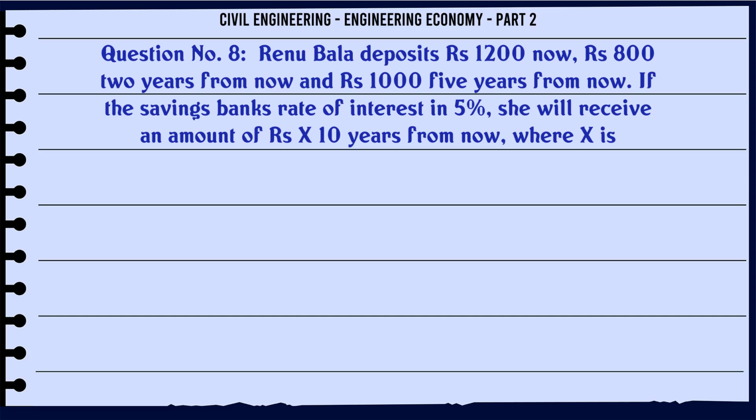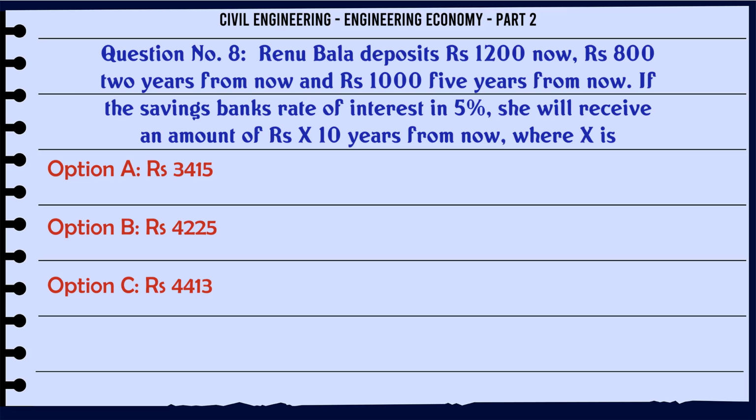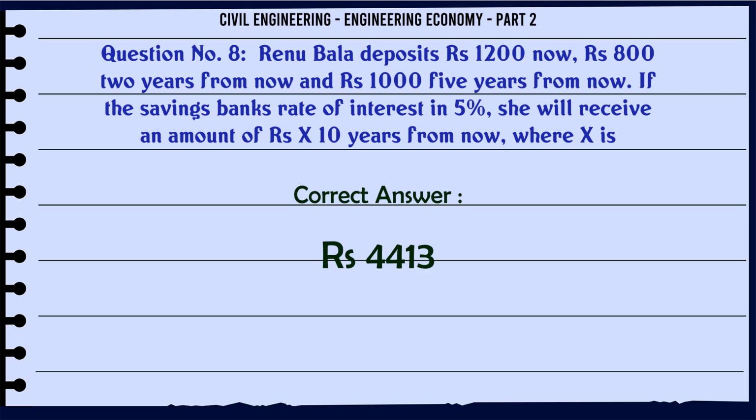Renu Bala deposits Rupees 1,200 now, 800 Rupees 2 years from now and Rupees 1,000 5 years from now. If the savings bank's rate of interest is 5%, she will receive an amount of Rupees X 10 years from now, where X is A. Rupees 3,415. B. Rupees 4,225. C. Rupees 4,413. D. Rupees 4,826.